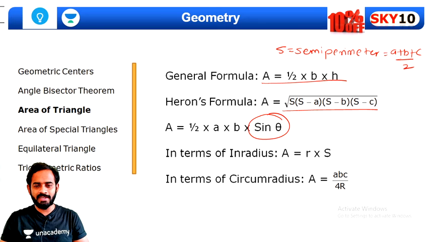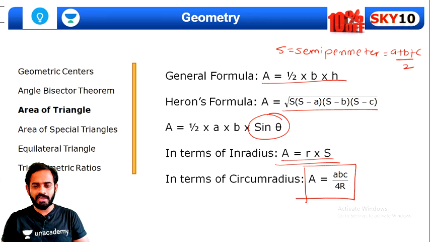Now, in half ab sine theta, theta is the angle between the two sides a and b which we are using here. In terms of inradius, the area of the triangle is equal to r into semi-perimeter, where small r is the inradius. And in terms of circumradius, the area of triangle ABC will be equal to abc upon 4R, where abc is the lengths of the three sides, and R is the circumradius of this triangle, right?